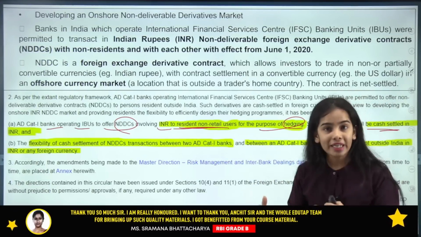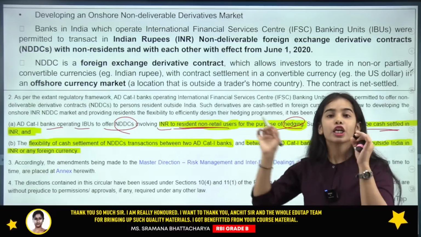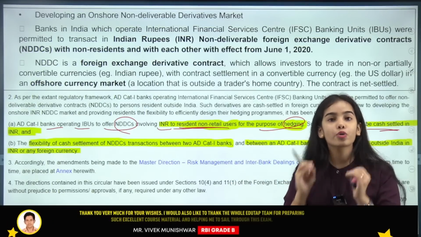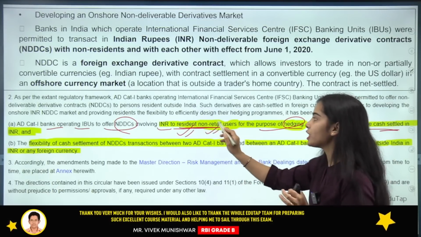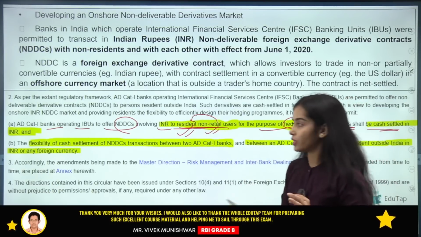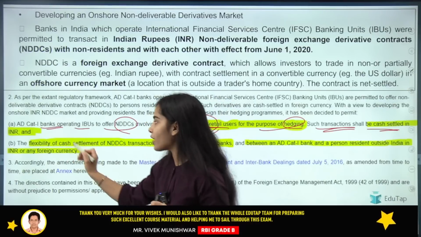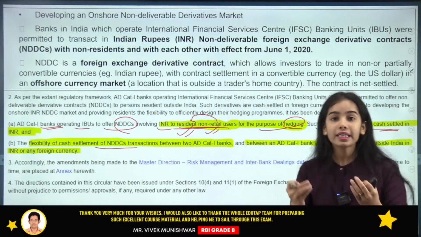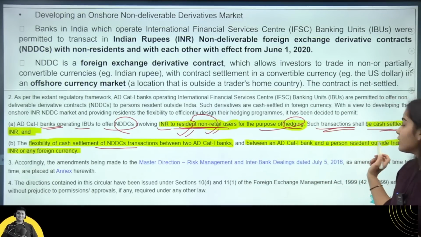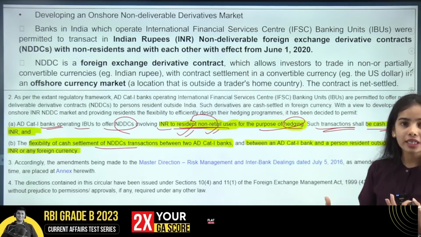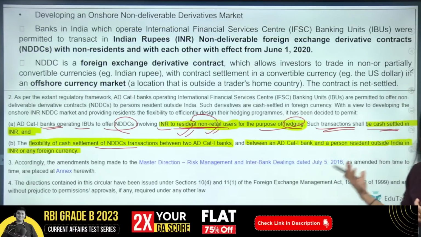So if the settlement is happening for the NDDC, it should happen only in Indian rupees if the non-retail users who are residents are involved. But if the authorized dealer category 1 banks are settling the NDDC with the foreigners, with the non-residents, then they can settle in foreign currency or in INR.